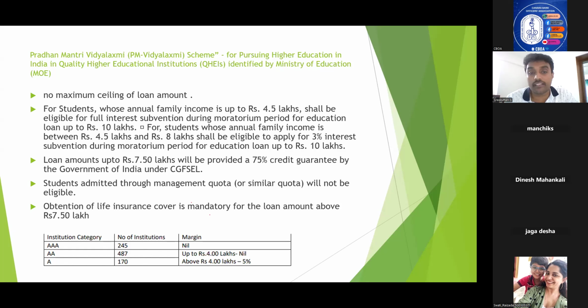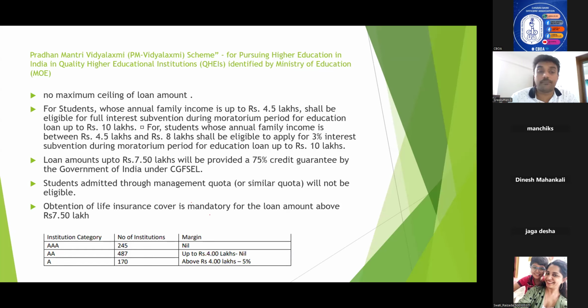Okay. So this is about interest subvention of Pradhan Mantri Vidya Lakshmi scheme. Under this scheme, the maximum family income should be up to 8 lakhs for the interest subvention eligibility. Up to 8 lakhs. Okay.